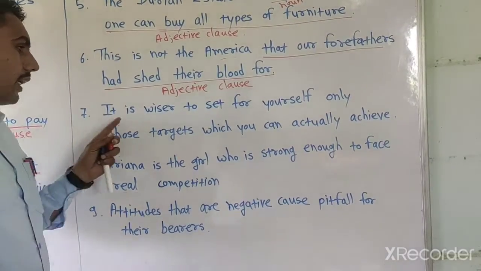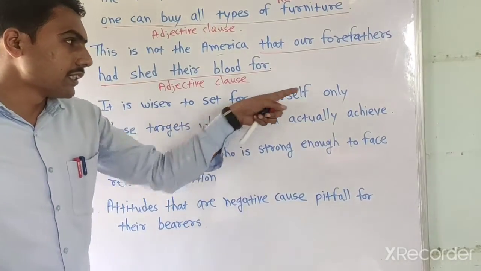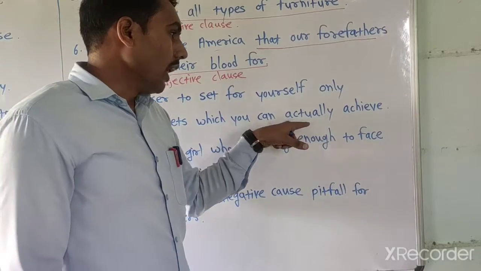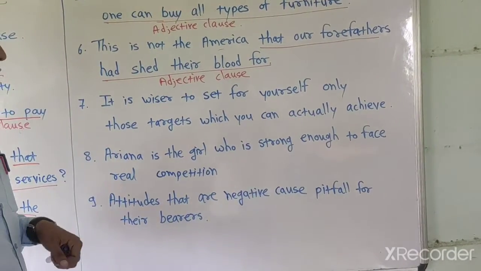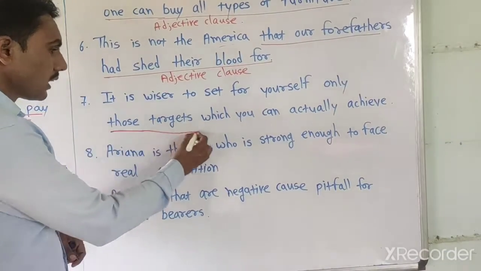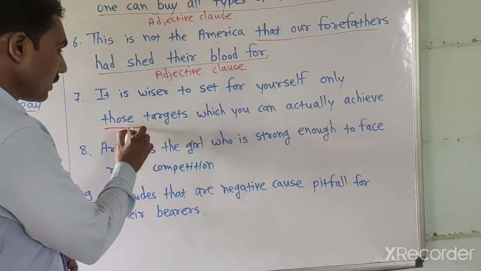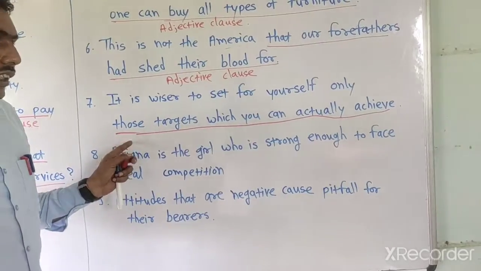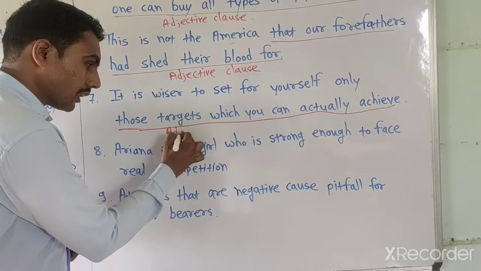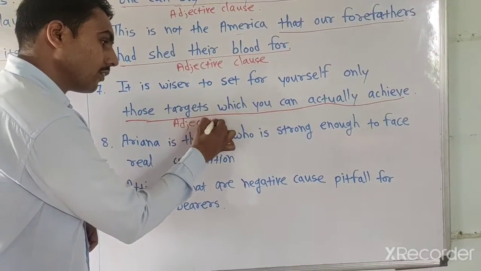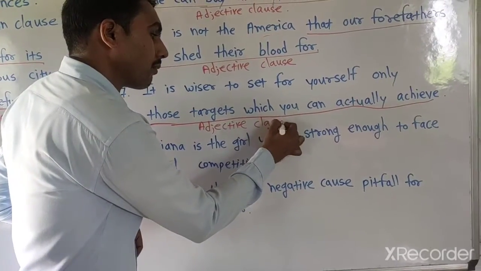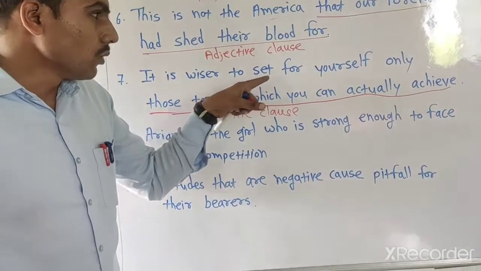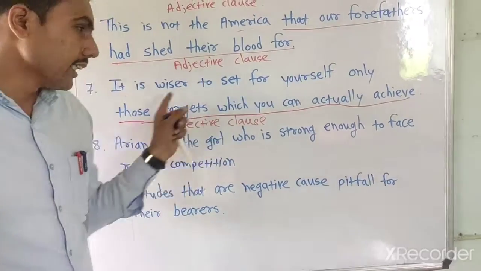Now next example: it is wiser to set for yourselves only those targets which you can actually achieve. In this example, from here, those targets which you can actually achieve, this is an adjective clause, and the remaining part, it is wiser to set for yourself only, is a main clause.